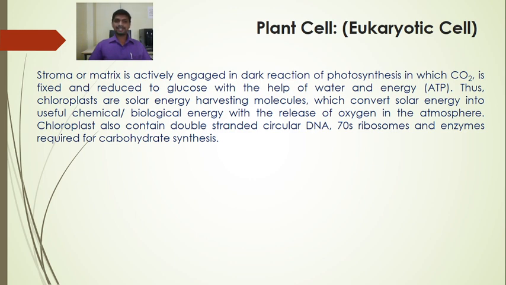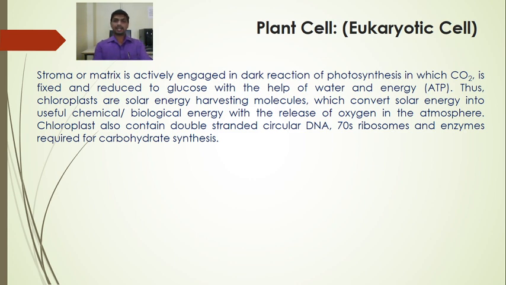So the light reactions take place in the thylakoid membrane of the grana, while the dark reaction, where the Calvin cycle is present and the energy rich molecule glucose is produced, takes place in the stroma or the matrix of the chloroplast. So the stroma is actively involved in the dark reactions of photosynthesis.